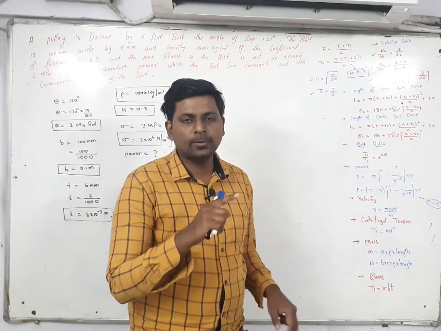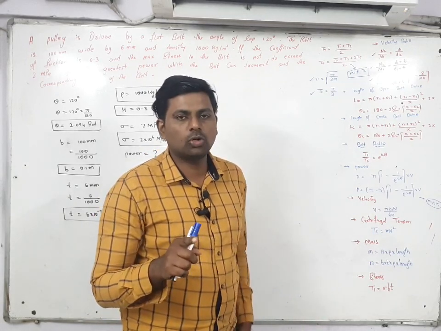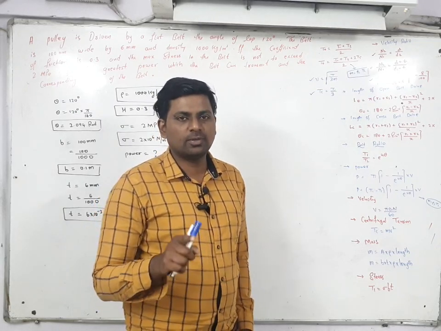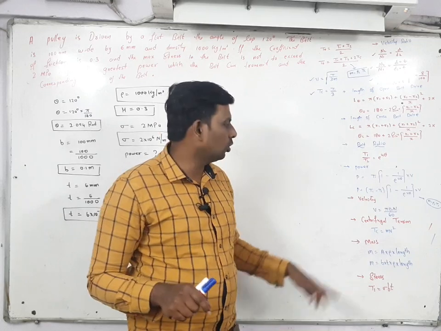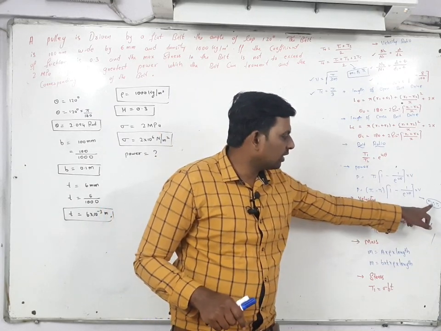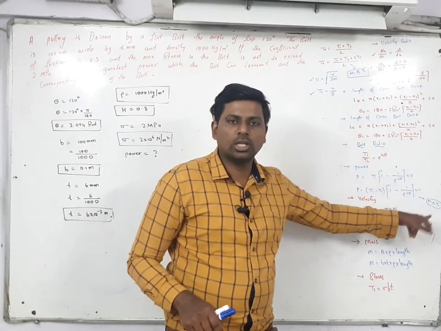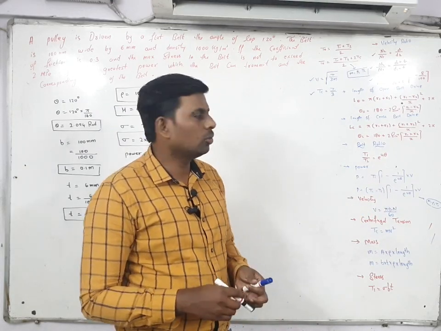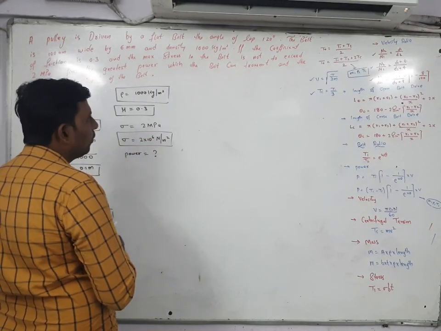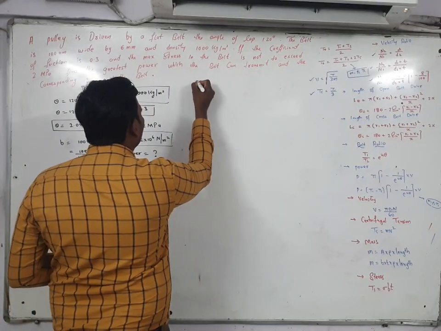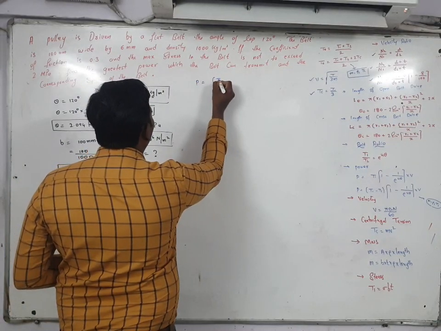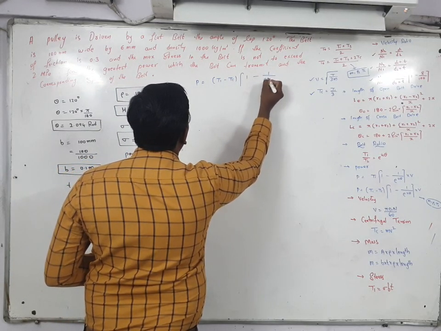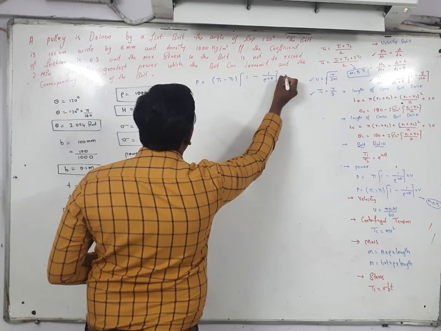Here power formula is T1 (1 minus 1 by e to the power of mu theta) into V. Another formula is there, (T1 minus Tc) (1 minus 1 by e to the power of mu theta) into V. So which one you have to select? Second formula you have to select, because in your question density is given. So here first I will write down the formula for power. Power is equal to (T1 minus Tc) (1 minus 1 by e to the power of mu theta) into V.